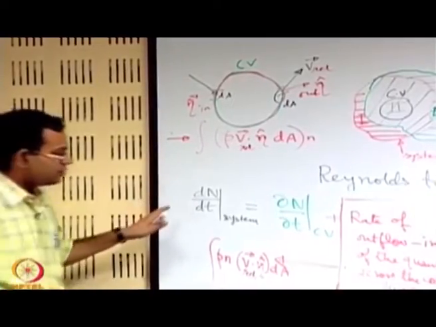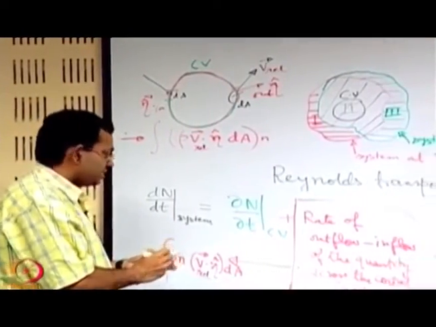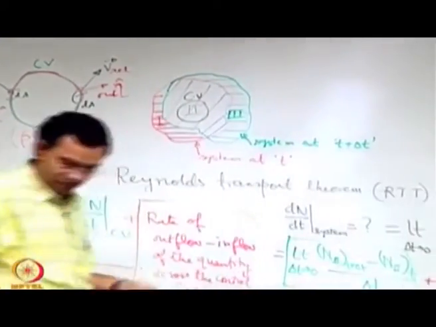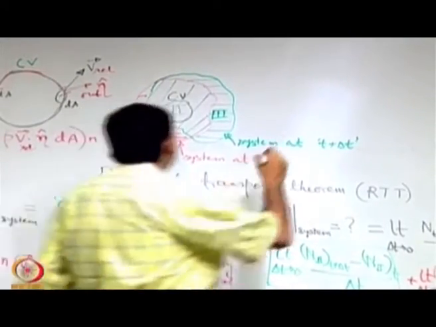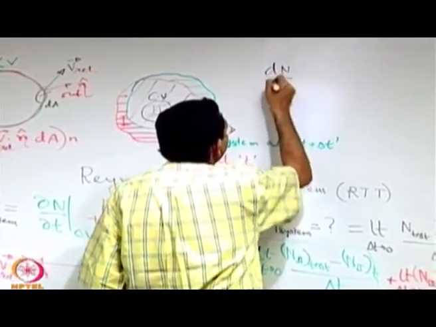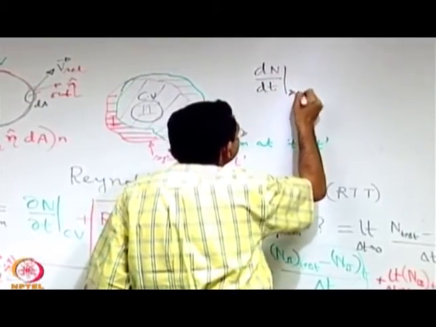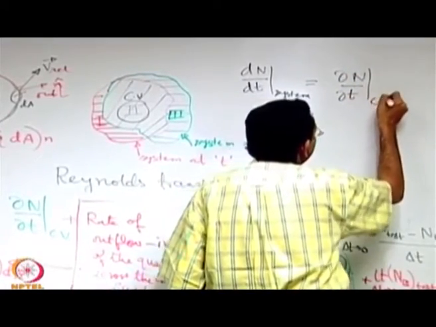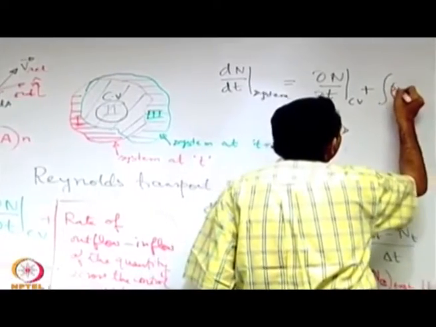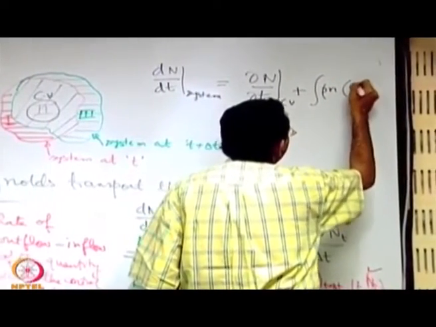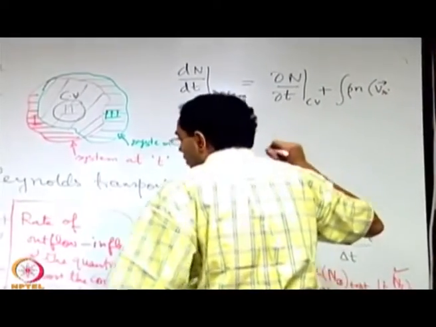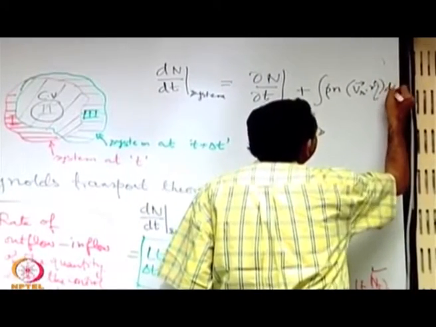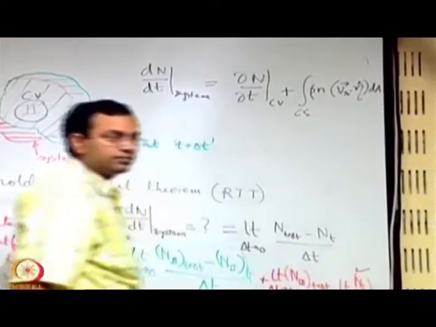So, you have now seen that we may write the expression of this system derivative in terms of the control volume derivative in a bit more compact way than the previous step. That is, we may write dN dt for the system is equal to this for the control volume plus integral of rho n Vr, we just write in short Vr as V relative, Vr dot with eta dA over the control surface.